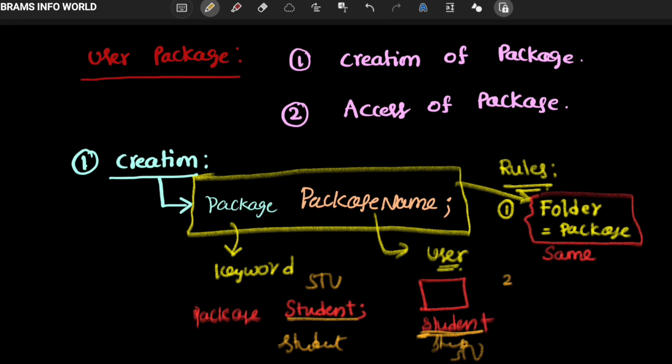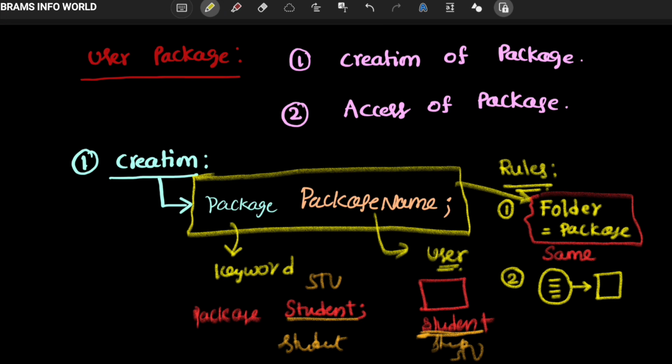The second one is rule 2. Whatever classes we are going to create in the student package, all classes must be in the package folder.